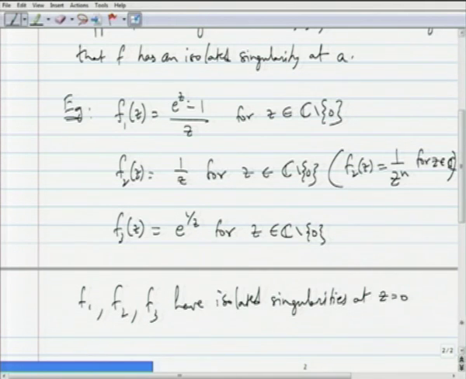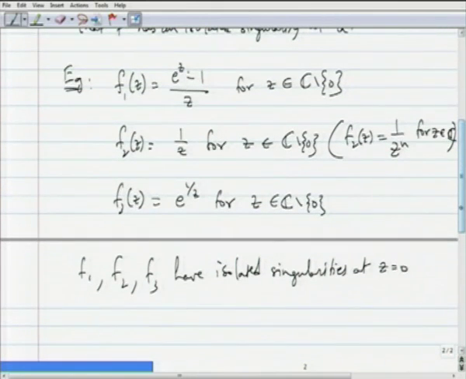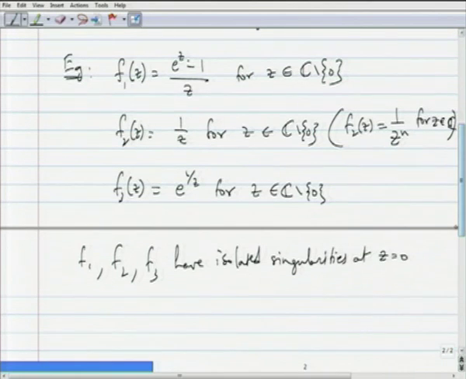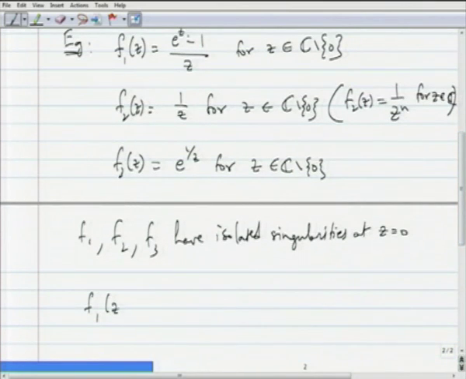These are three different kinds of isolated singularities, as we will see. f1 could be redefined.